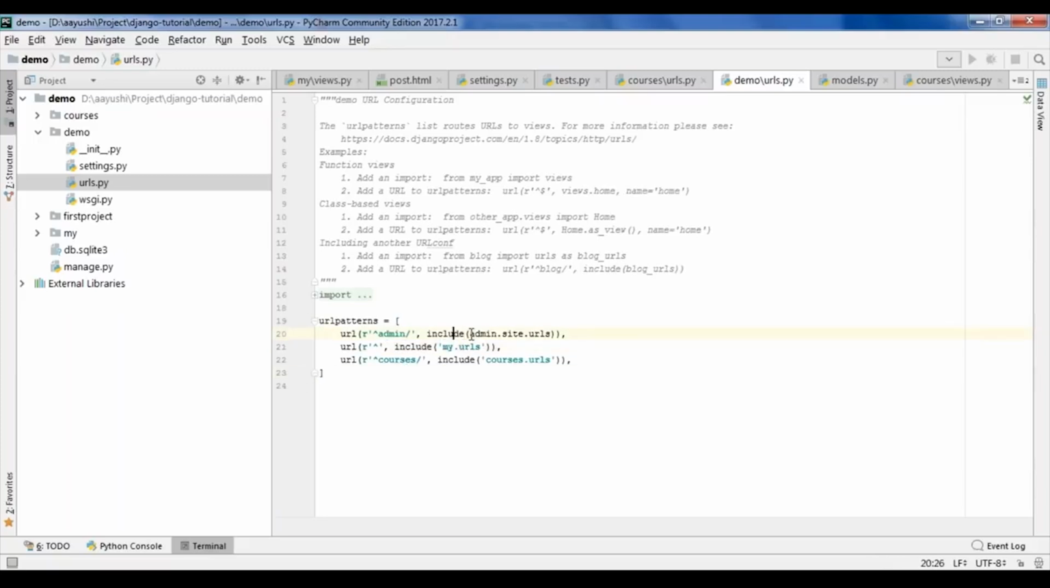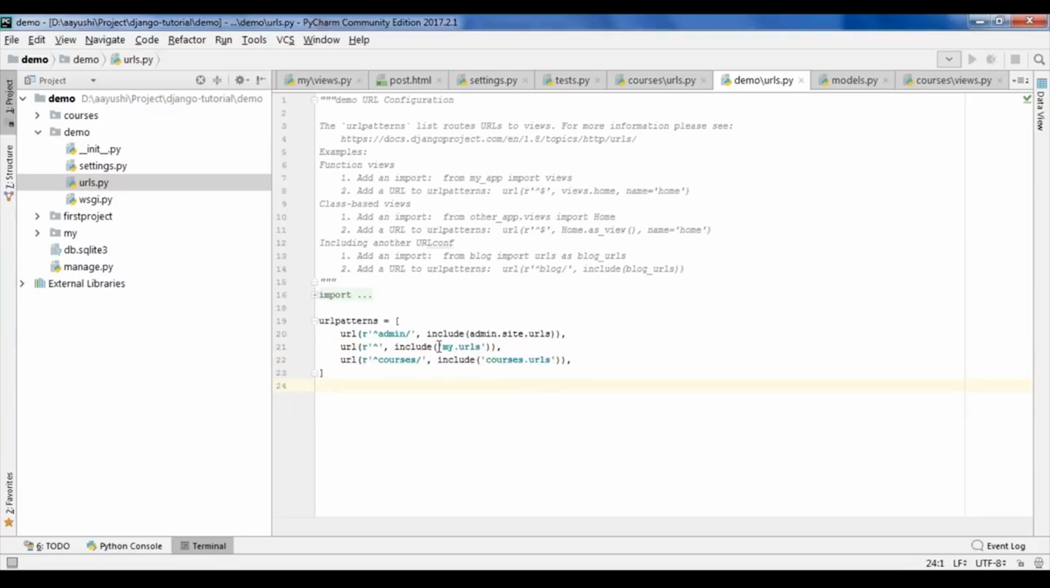The first is the admin, which is by default. Secondly, I have created my.urls, and then I have created a separate application which is courses, and I've given a separate URL that is courses.urls. So these are the two applications that I've created, and I've given a separate URL to it.